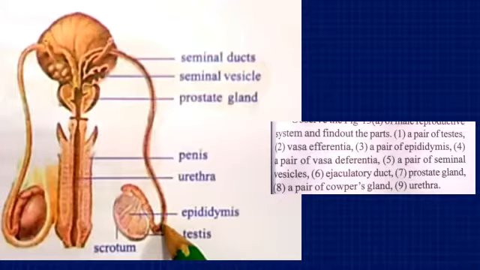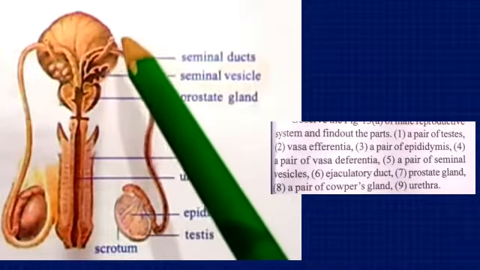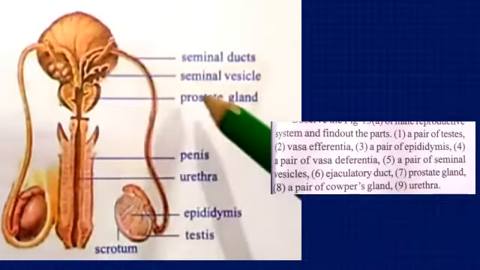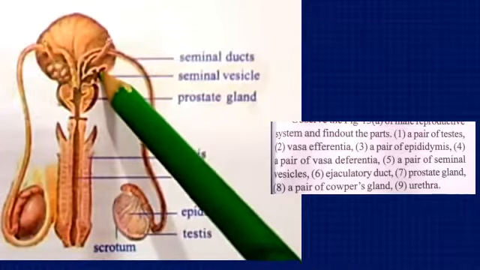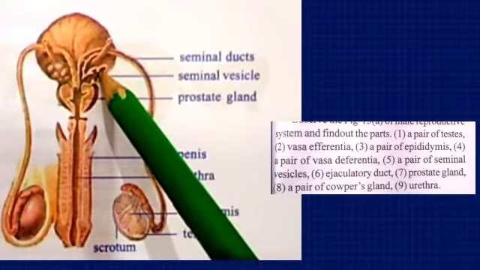From the vasa deferentia, it comes into the seminal vesicles. You can see here these are the seminal vesicles. From here it is passing through this tube, and this side too comes into the seminal vesicles. In the seminal vesicles, it is stored till sent out of the body.